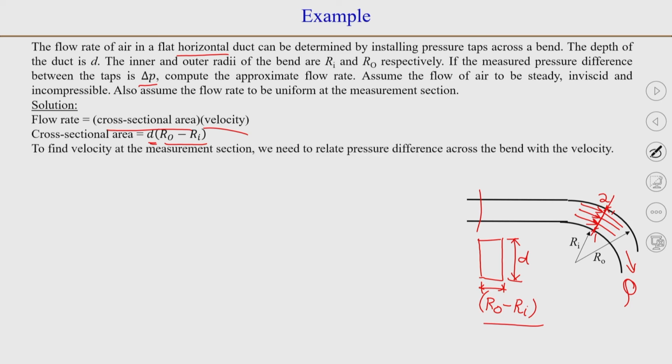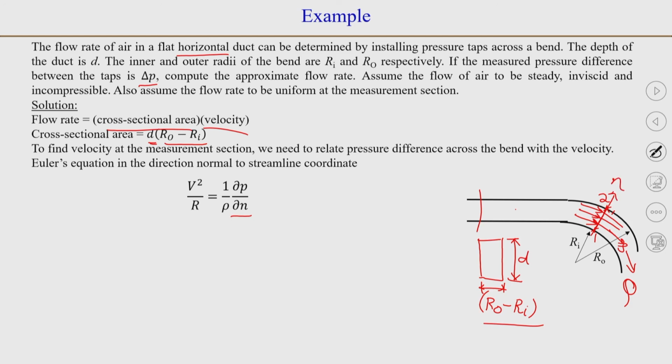So, we can use the equations along the streamlines or normal to streamline which we have just derived. We can write down the Euler's equation in the direction normal to streamline coordinate, because we are looking at change in pressure along the N direction, if this is S direction and this is N direction.